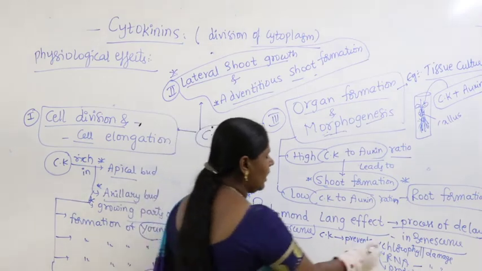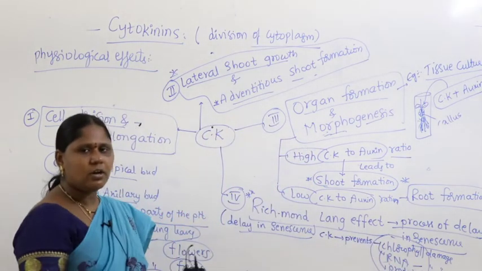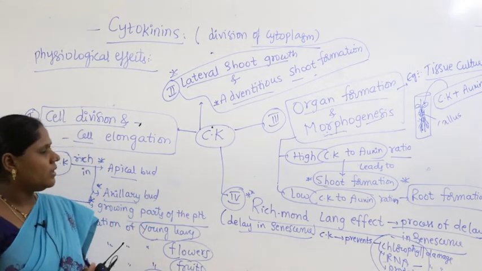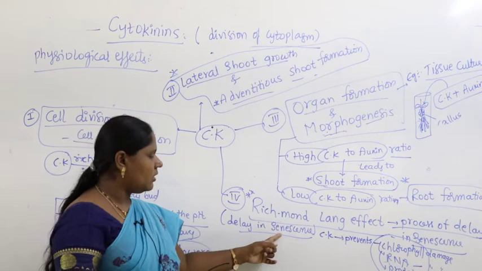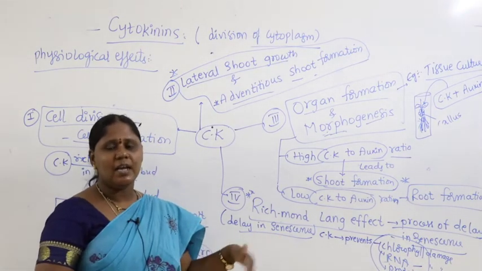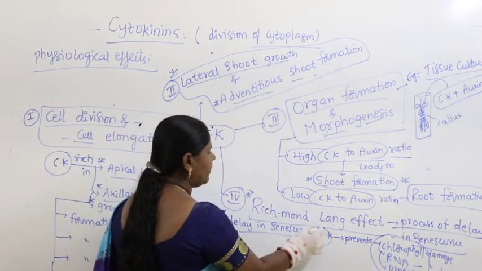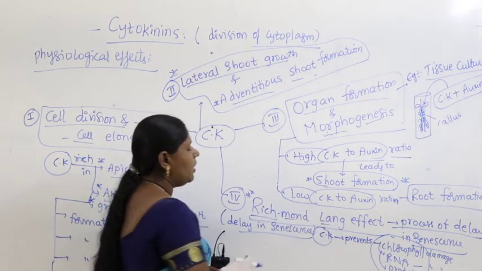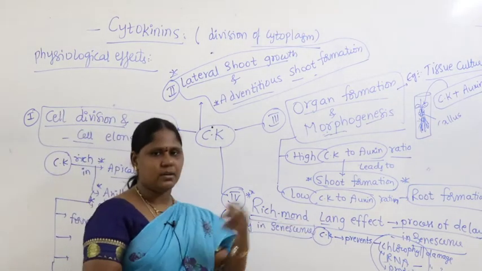When chlorophyll, RNA and proteins remain fresh and are not getting destroyed, then the parts of the plant remain fresh. That makes the delay in senescence. Senescence means aging process. The delay in senescence caused by cytokinin was identified by the scientist Richmond and Lang. That's why it's called the Richmond-Lang effect.